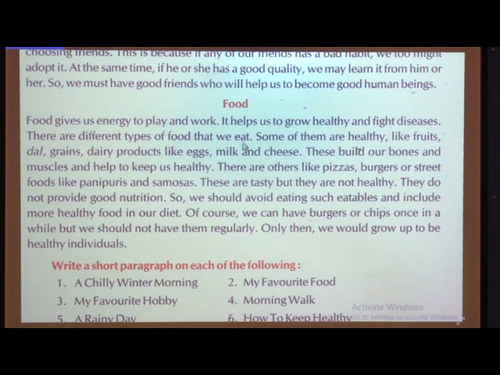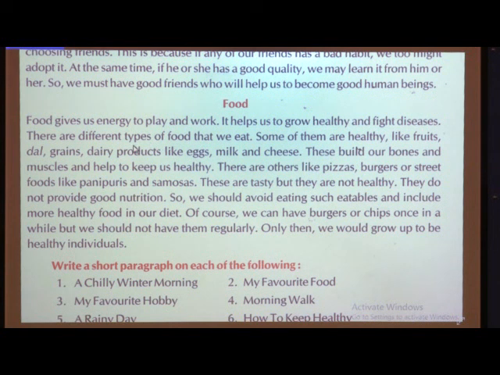Now, what all things does food help us with? How does it help us? It helps us to grow healthy. If you eat healthy food, you are going to grow healthy and you are going to fight against diseases. Now, you see children, we are going through a pandemic situation. So here also, if you are eating good, healthy food, you will be able to fight this disease also. There are different types of food that we eat. We eat varieties of food daily.